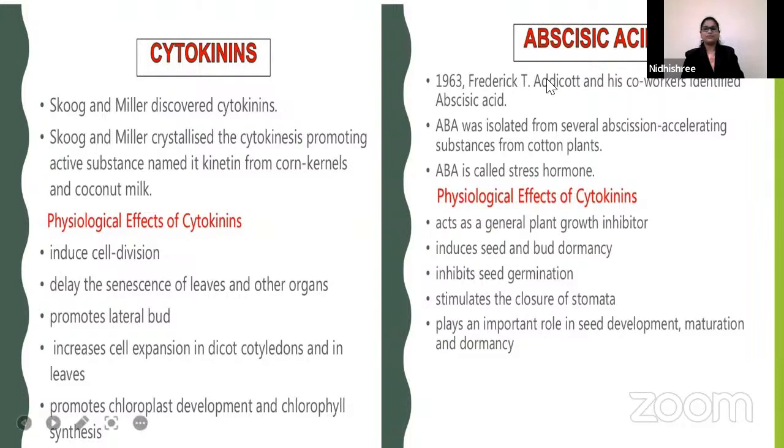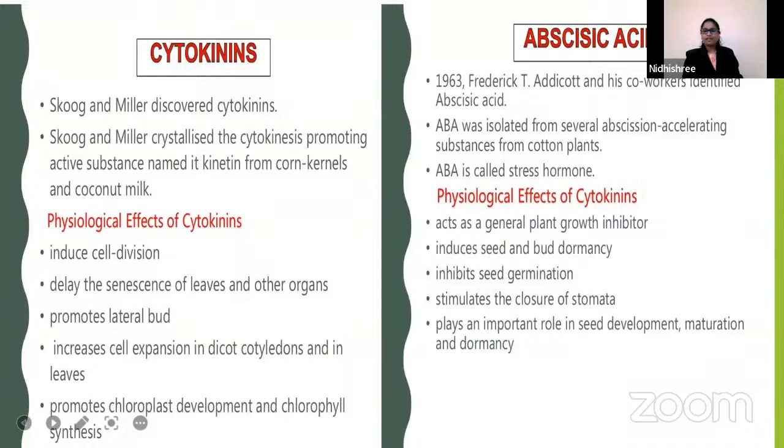Next, abscisic acid. Who is reading? Yeah. Thank you. Skoog and Miller discovered cytokinin. They discovered it from corn kernels and coconut milk. The main thing here is it promotes the lateral bud, increases cell expansion in dicots, and promotes chloroplast development and chlorophyll synthesis. Thank you, Parvati.